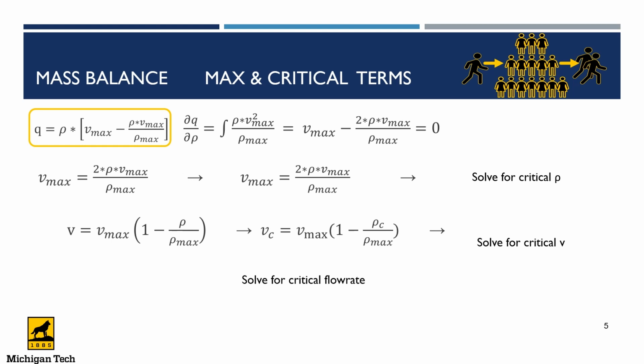Okay, I should continue from where Richmond stopped. Initially, we derive an expression for the flow rate. So in these slides, what we are going to do is find the expression for the critical density, critical velocity, and the critical flow rate.